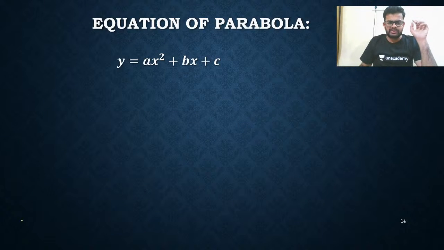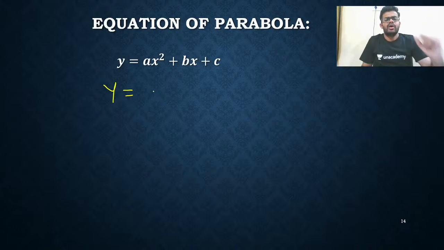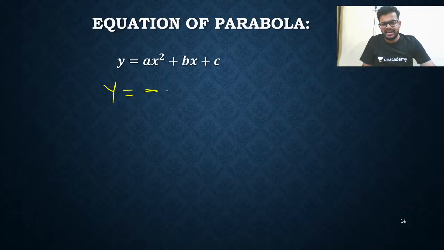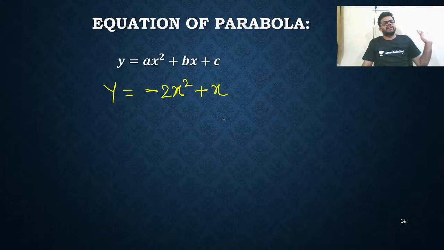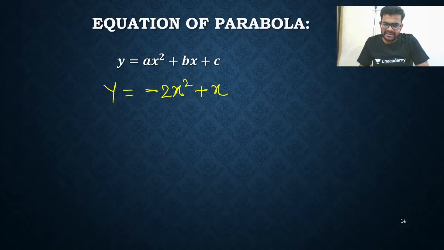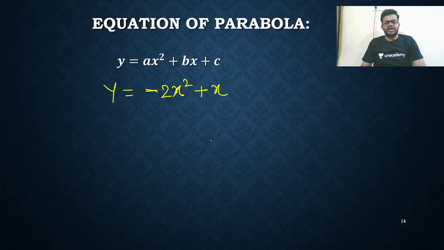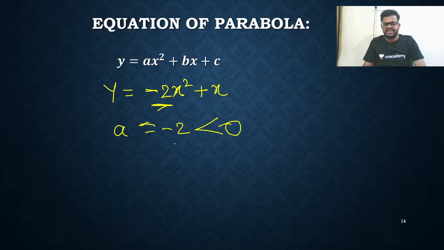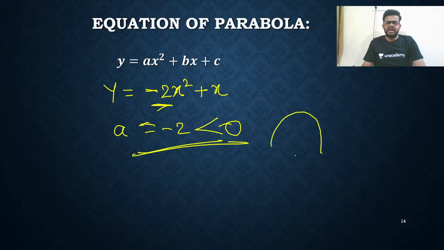Let us write one more equation. Let's say y is equal to minus 2x square plus x. This is the equation I am having. How will the curve look? The multiple of x square is called a. A is equal to minus 2, meaning it is less than 0. So it will be a downward parabola.